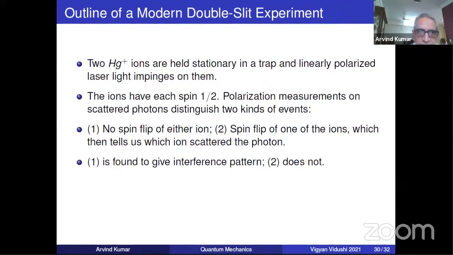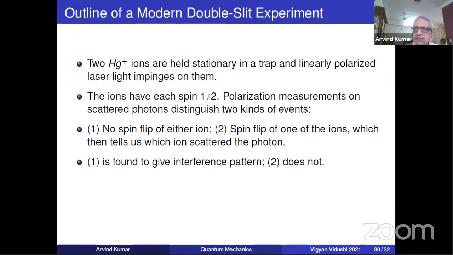One is found to give an interference pattern, the other does not. Why does the second not? What was the second? Spin flip of one of the ions. In the events in which an ion flips its spin, you know from which ion it scattered. It's exactly analogous to through which slit the photon went. These two ions are acting like slits.